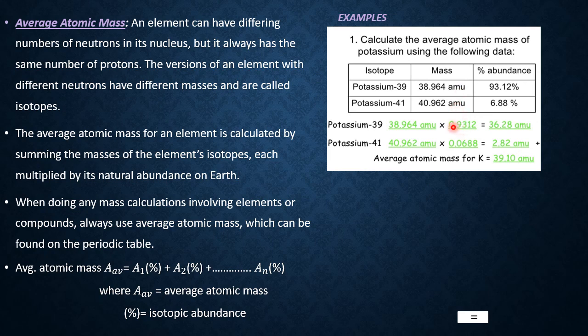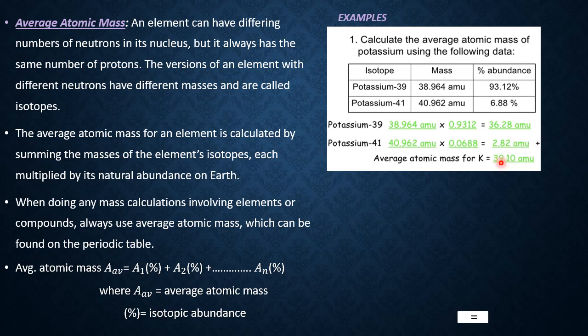For K41, 6.88% of this, 6.88 by 100 of this. So shift the decimal because 100 is there. So it is 0.0688 of 40.962, which I wrote here. So 0.0688 of 40.962 for K41. This is the answer for this one and this is for the other. Together the answer is 39.10. So this is the average atomic mass of potassium which we see on the modern periodic table.